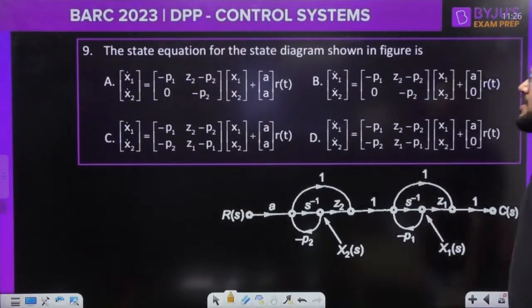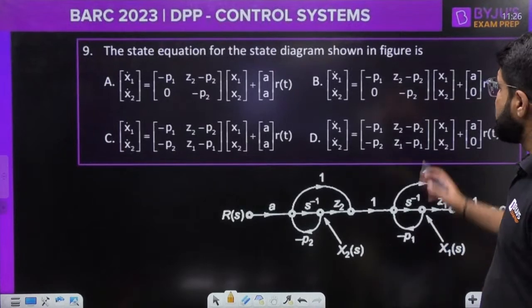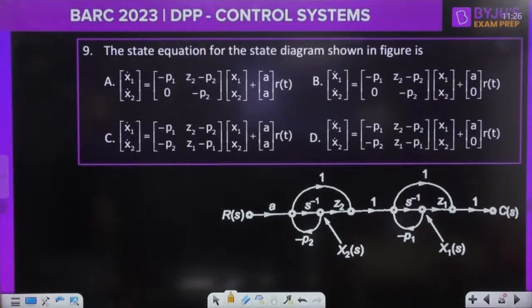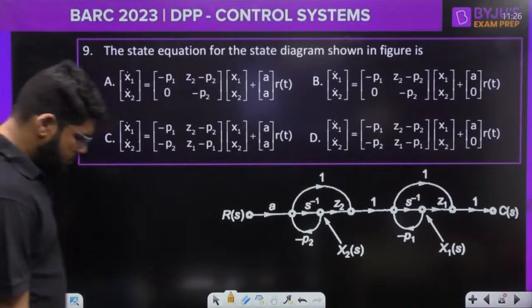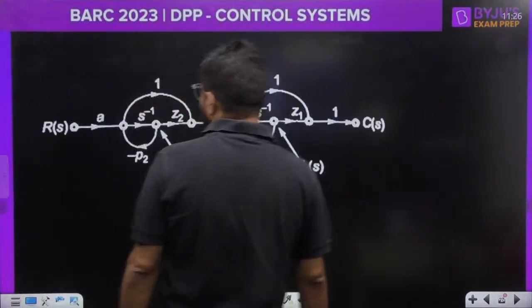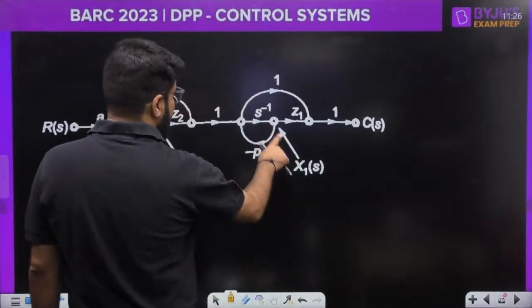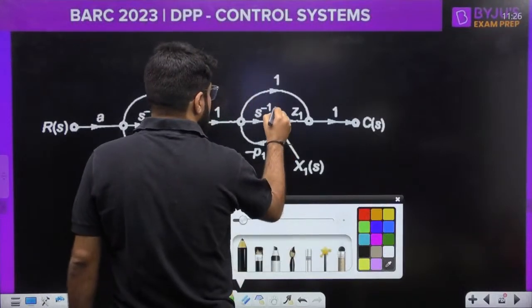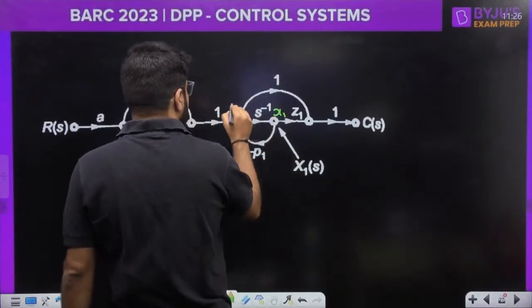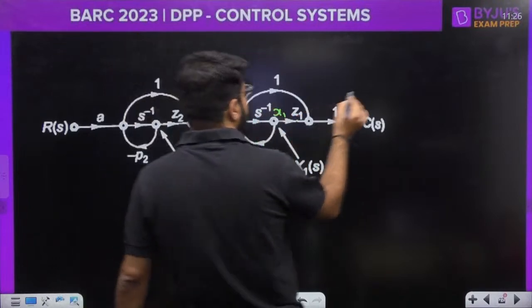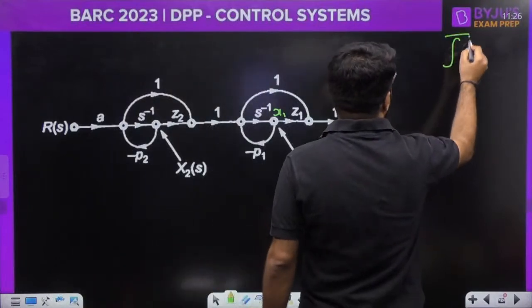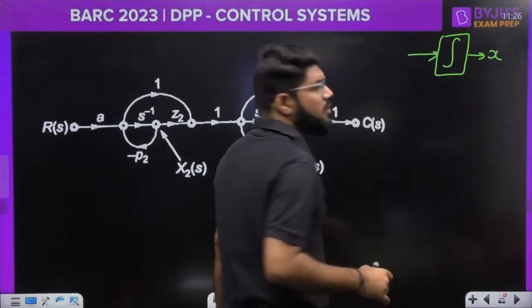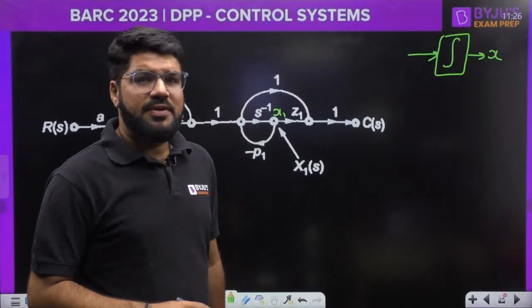Okay, the state equation for the state diagram shown in the figure. Let us have a look into this. The state variables are clearly defined. This is x1, so let me call it x1(t) in time domain. If the output of any integrator, guys, is x, what is going to be its input? You must know this if you have studied state space.